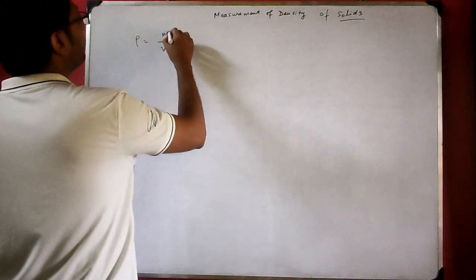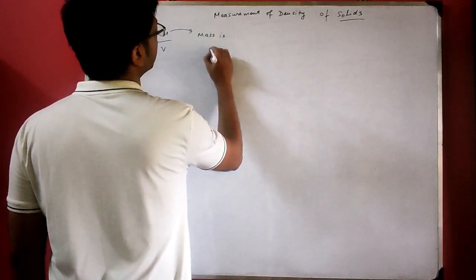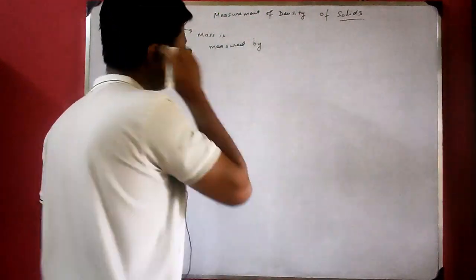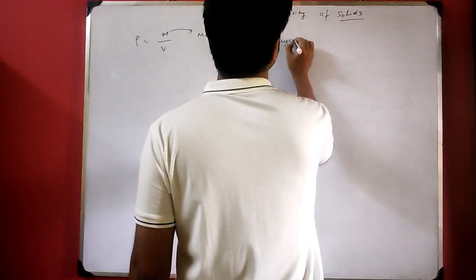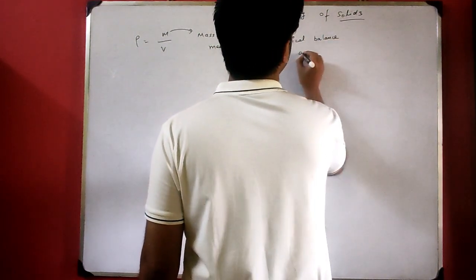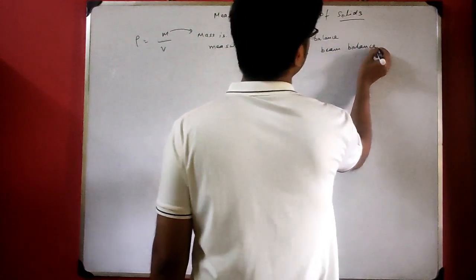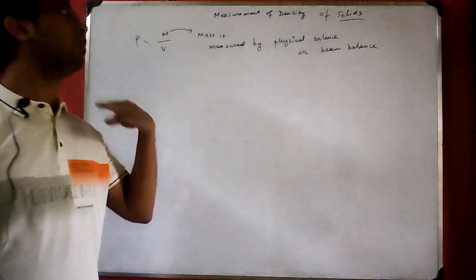To measure M is simple. Mass is measured by an apparatus known as a physical balance, or beam balance. It will give you the value of mass in kilogram or in gram.